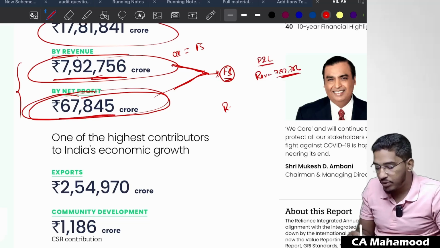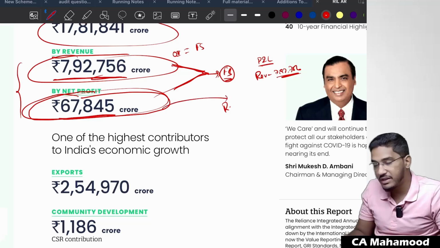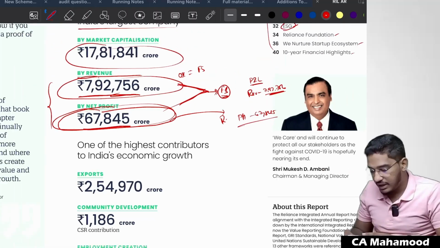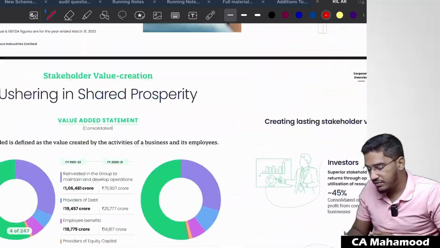And here they are telling the profit is 67,845 crores. Even then, I have to open my statement of P&L and check whether the profit in my statement of P&L is also 67,845 crores only or not. So I just have to read this other information. When I say other information, all this information is there.